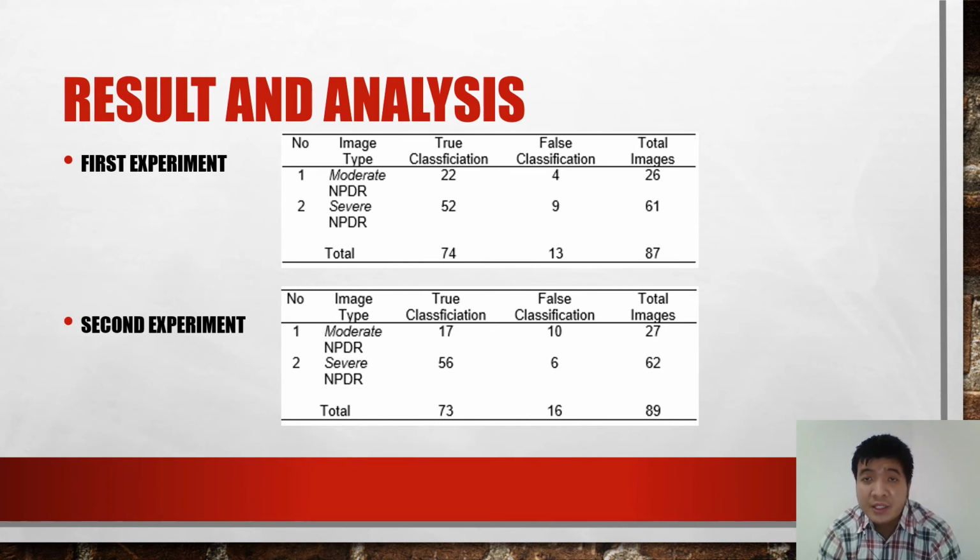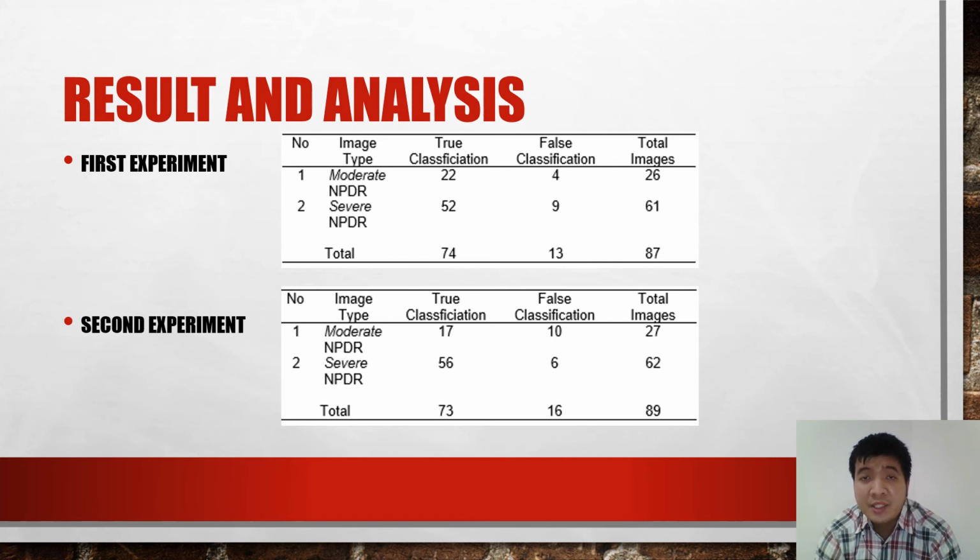From the correct classifications, there are 22 moderate NPDR images and 52 severe NPDR images, so the accuracy of the system in the first experiment is 85.06%.